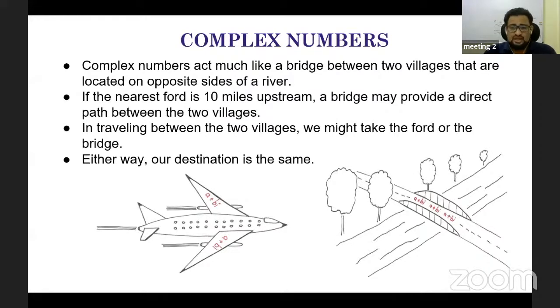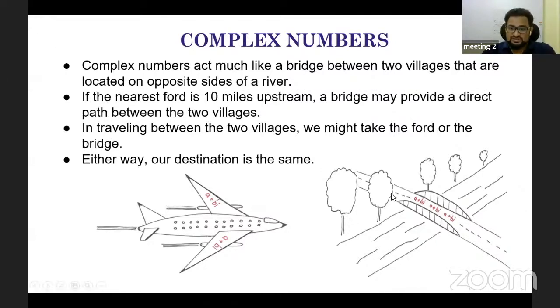Yesterday I was discussing with my professor Nagbhushan sir. He told me, see, this bridge, now why do you call this bridge a complex number? The reason is that this bridge has magnitude. Any complex number will have magnitude. Magnitude means the modulus, which is the square root of x square plus y square, as well as there is a theta associated with a complex number.